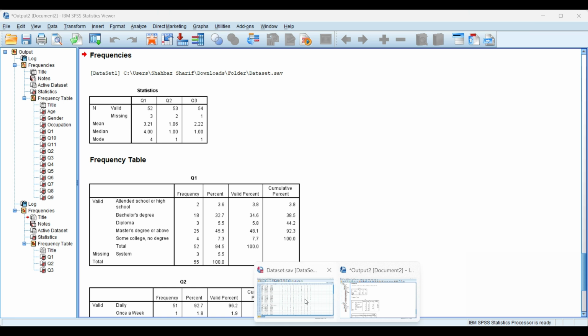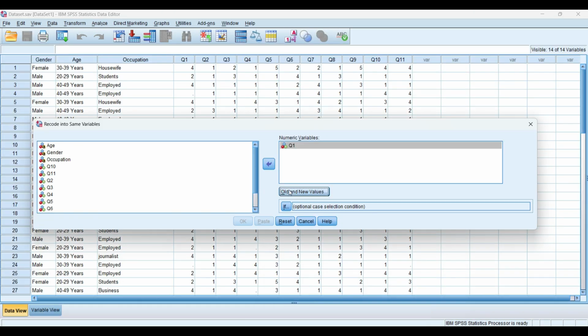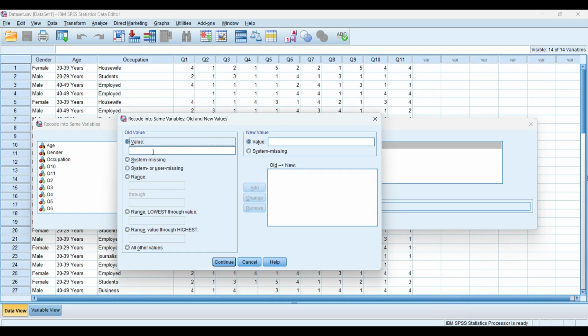So we will go back to Old and New Values. We will put this system or user missing, then this missing value will change into the new value, the mean value 3.21, as we have calculated by Descriptive Statistics, Frequencies.